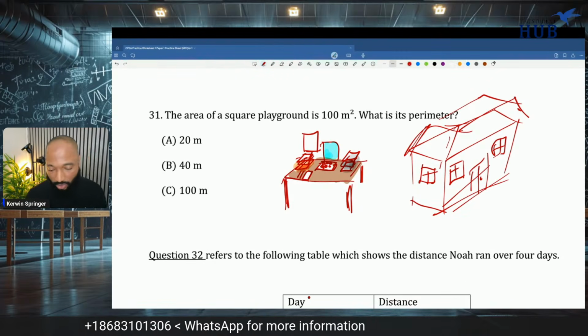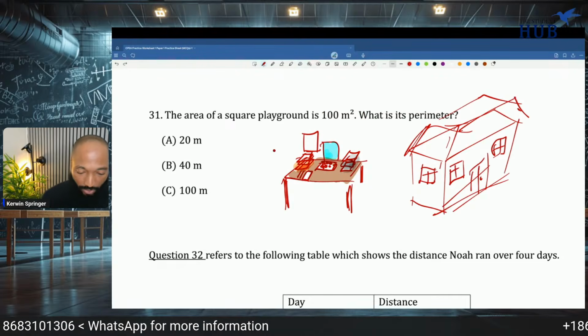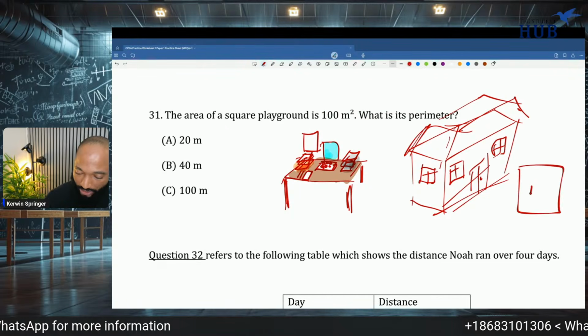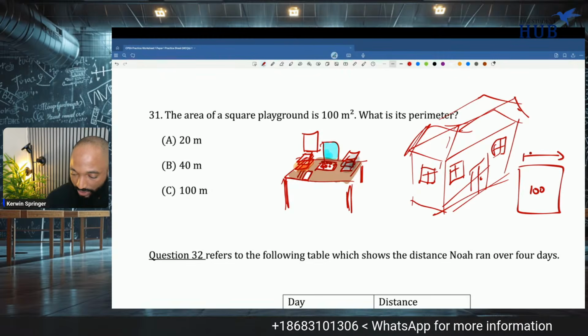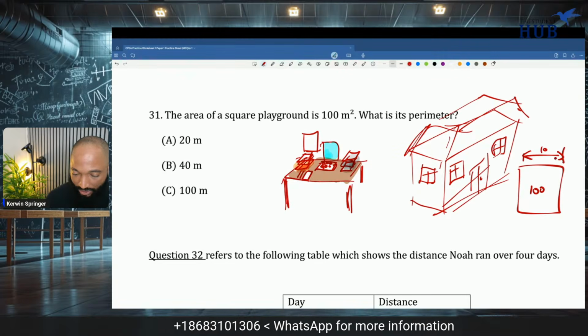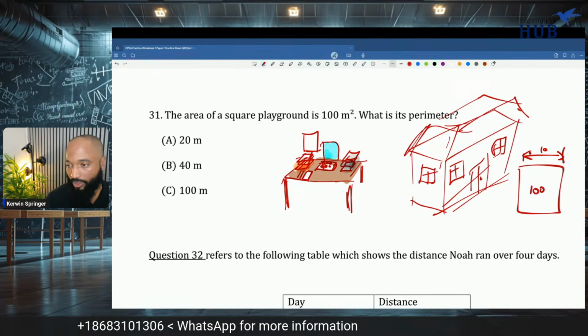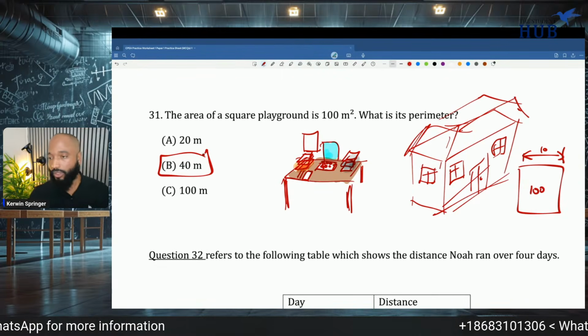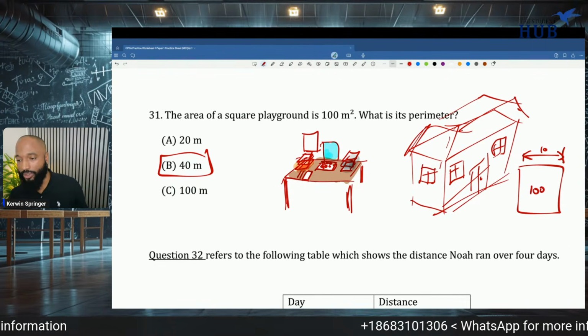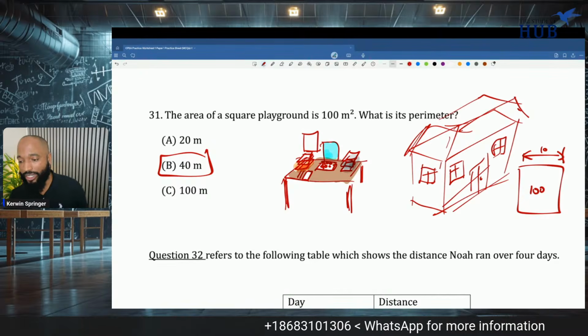All right, the area of a square playground is 100. What is its perimeter? Well, if it's 100, we know that's a square number. What's the square root of 100? It's 10. So we know the side is 10, but that's not the answer. They want the perimeter. So the perimeter will be 10 plus 10 plus 10 plus 10. It'll be 40. Big up to Shreya one time. What kind of desk is that? A real boss of a desk, boy.